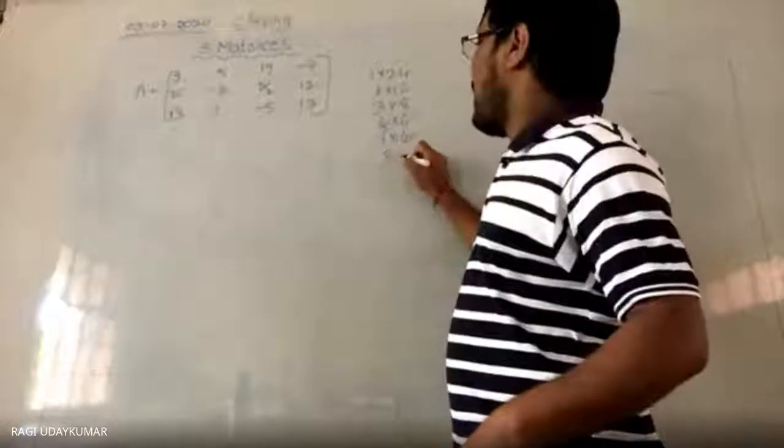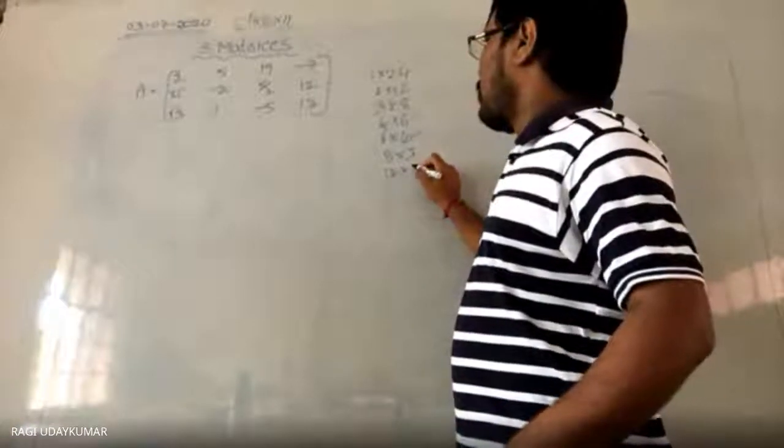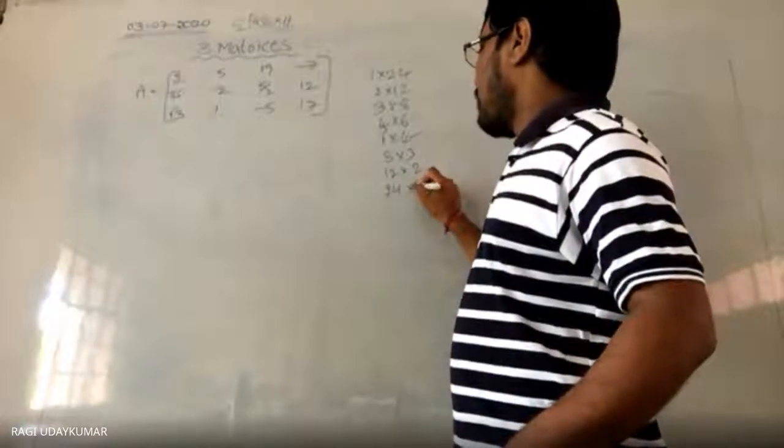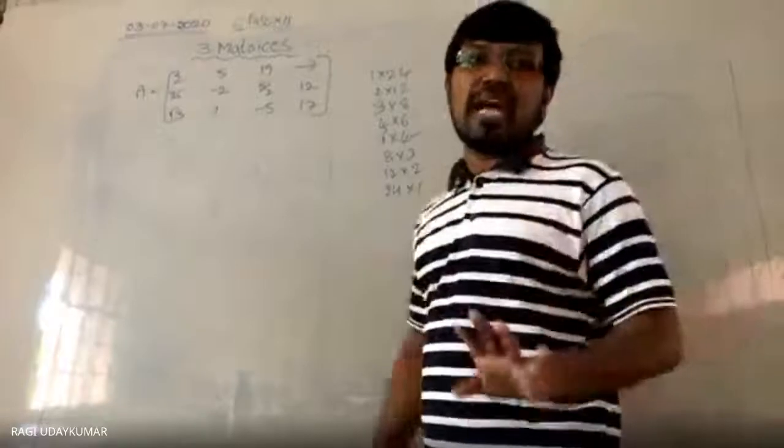Next, 8/3 is possible, 12/2 is possible, 24/1 is possible. These are the possible orders.